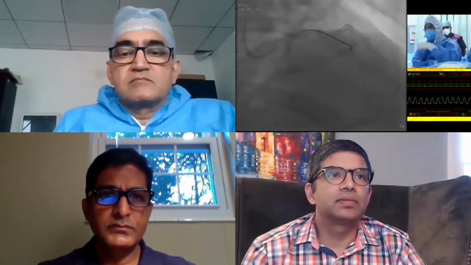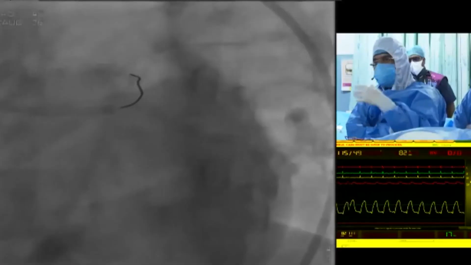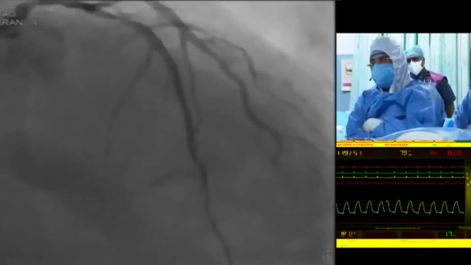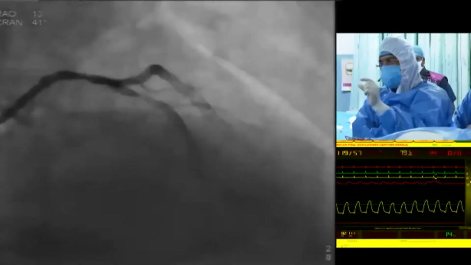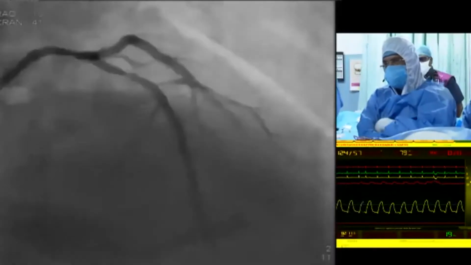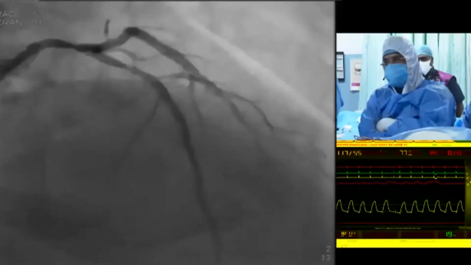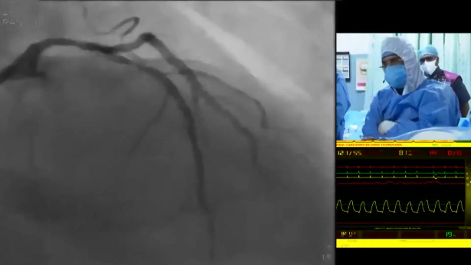Here, why we preferred PCI, because there is already a lot of metal jacket and distal diffuse disease of the LAD. If you go to the LAD, there are multiple areas of ISR, and you see diffuse disease, even in the distal portion. Even if you put a graft to the LAD, it supplies only a small portion of the distal LAD, and the graft will not perfuse the LAD area.